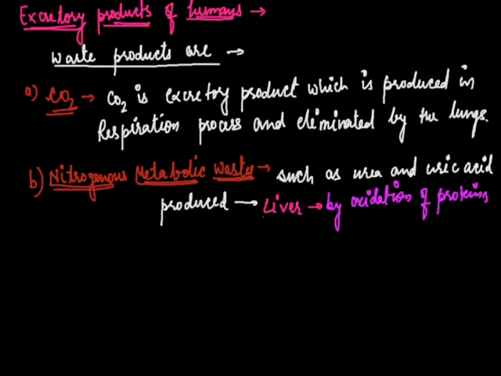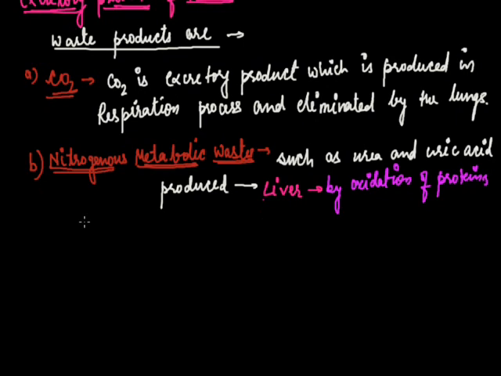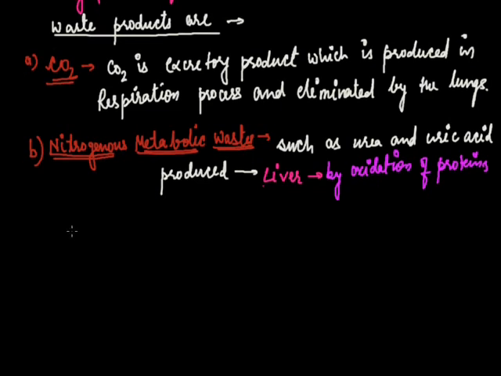So they are urea and uric acid, such kinds of nitrogenous metabolic waste, and they are produced in the liver by oxidation of proteins. They are very harmful for our bodies, so they are instantly excreted out through the excretion system of the body, which is called the kidney system.